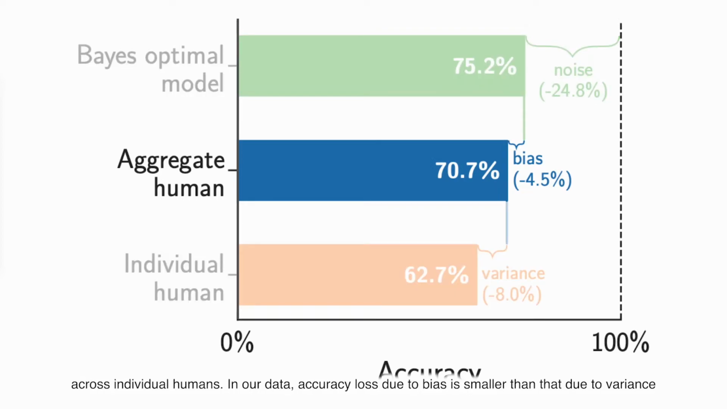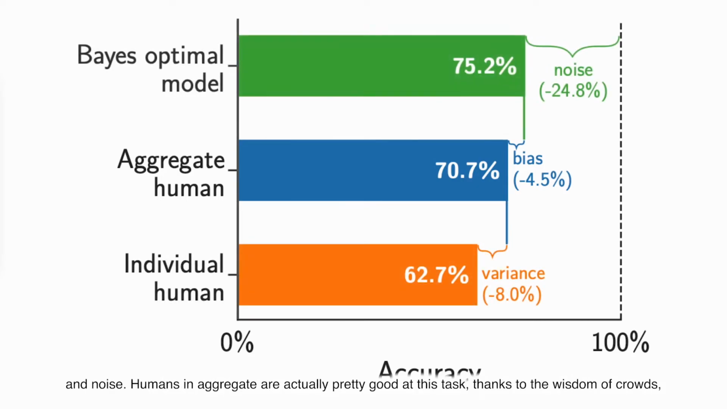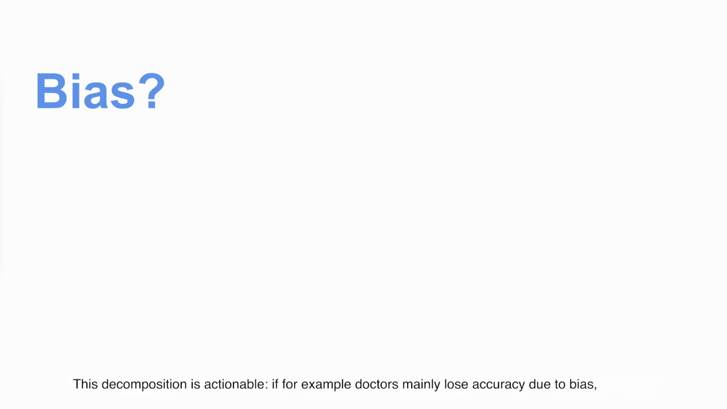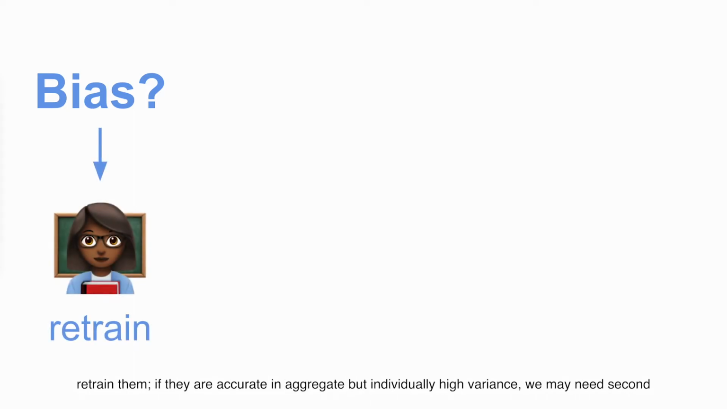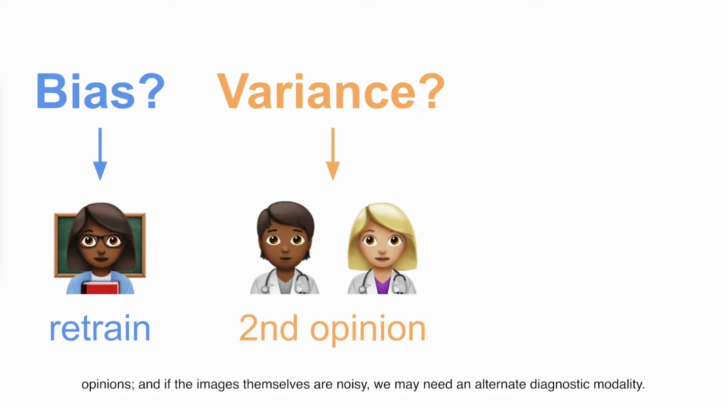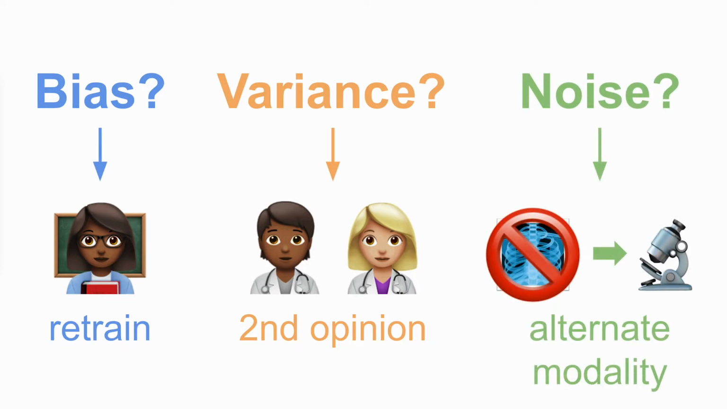In our data, accuracy loss due to bias is smaller than that due to variance and noise. Humans in aggregate are actually pretty good at this task, thanks to the wisdom of crowds, even though individual humans are erratic and there is a lot of unavoidable error. This decomposition is actionable. If, for example, doctors mainly lose accuracy due to bias, we might retrain them. If they are accurate in aggregate, but individually high variance, we may need second opinions. And if the images themselves are noisy, we may need an alternate diagnostic modality.